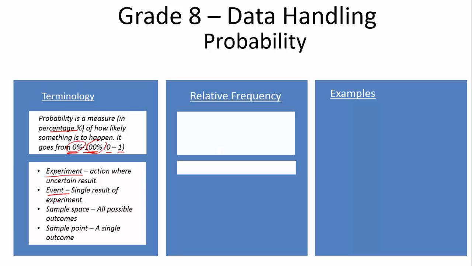An event is a single result of an experiment. So that could be the heads or the tails, the 1, 2, 3, 4, 5, 6 of a dice, or green if we were looking for a green car. And the sample point is a single outcome, often desired, the outcome that you're looking for. So this would be rolling 2 doubles or getting a head when you flip the coin. Next, we're going to deal with relative frequency and what that means.